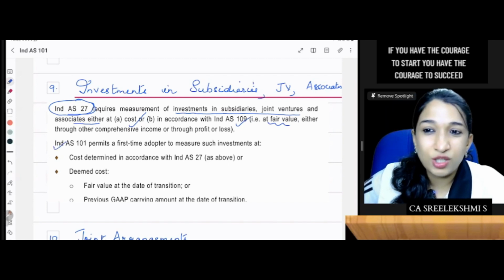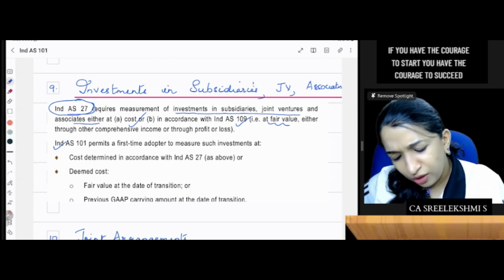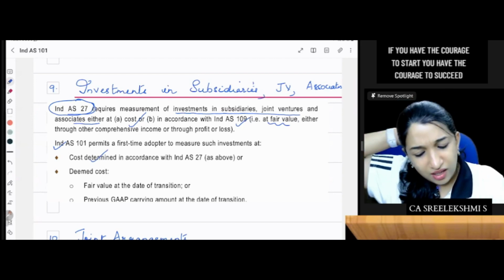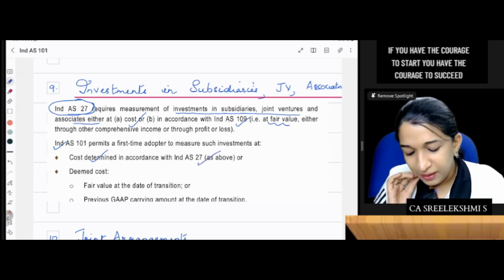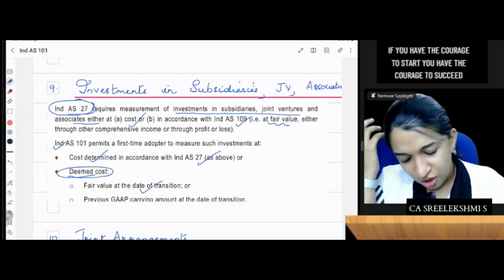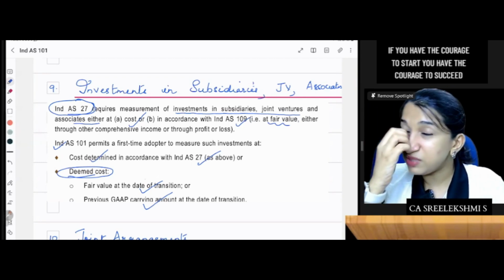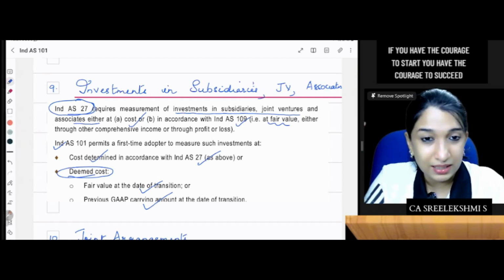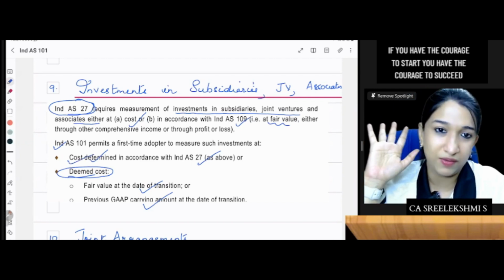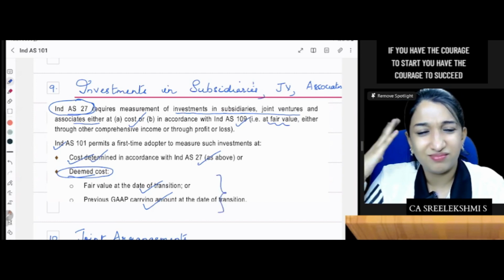So what about Ind AS 101? Again, they are telling you to record the investment. Maybe in previous GAAP it is appearing at cost. You can continue at cost or deemed cost. What do you mean by deemed cost? Fair value at the date of transition is deemed cost, or you take the previous GAAP carrying value. So investment in subsidiary, associate, joint ventures can be taken either at previous carrying value, or cost determined as per Ind AS 27, or deemed cost. The exemption is available.